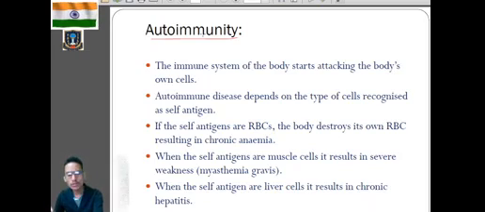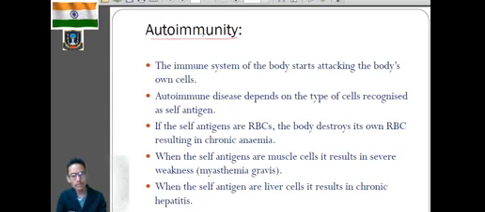In autoimmunity, our body immune system will start attacking our own body cells. This is very important, because when we are discussing immunity, we are saying that our body immunity will work against the foreign pathogenic microorganisms, or the foreign invaders that will enter the body from external sources, which are not present in our body.